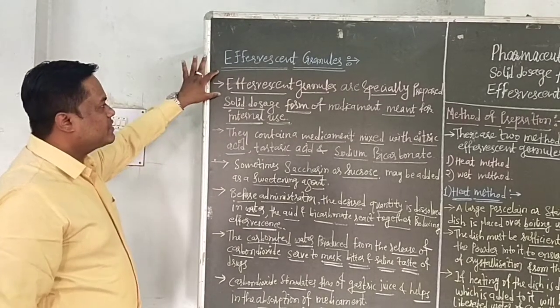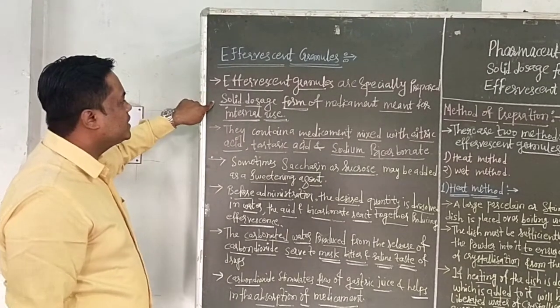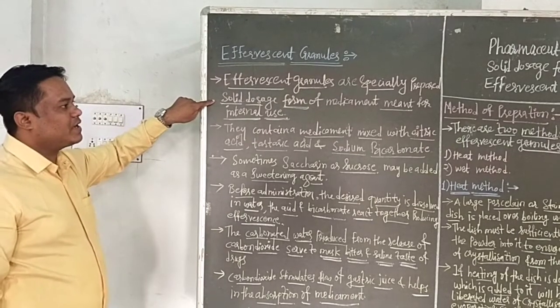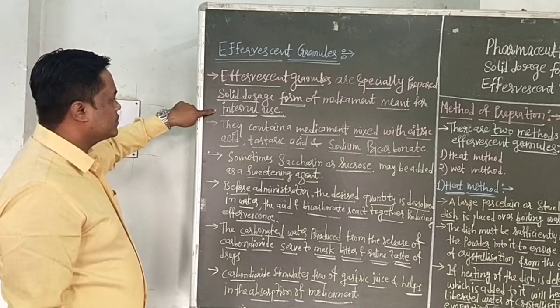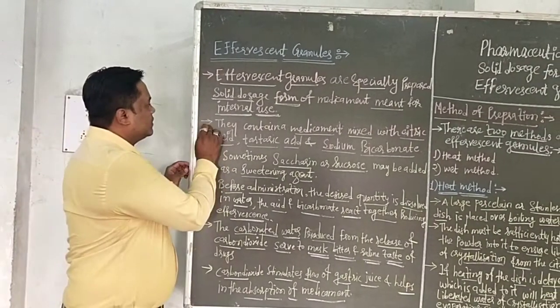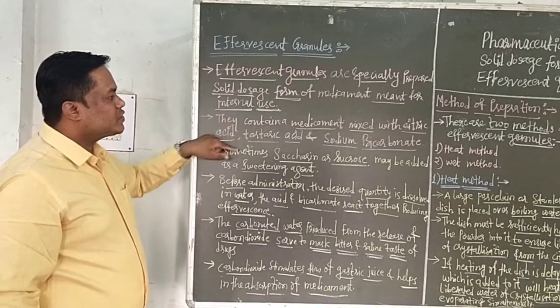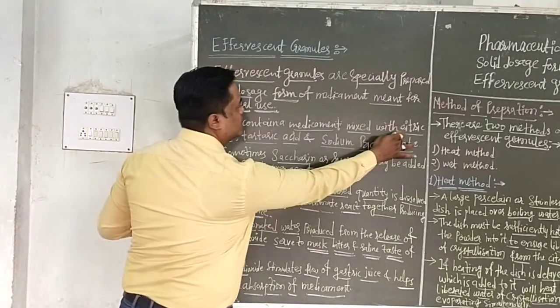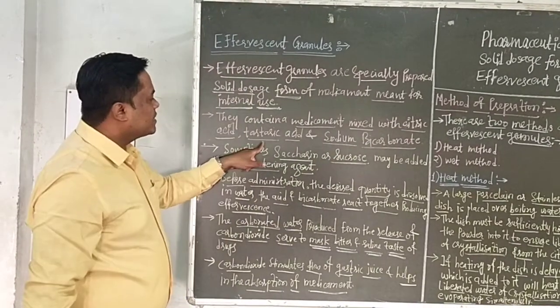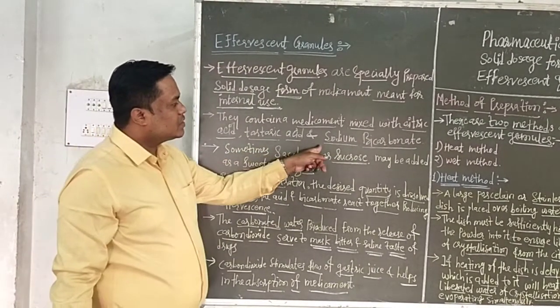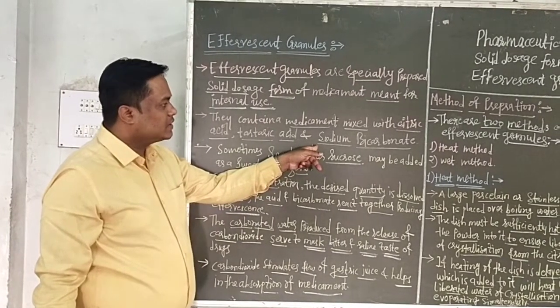Effervescent granules are specially prepared solid dosage forms of medicament meant for internal use. They contain a medicament mixed with citric acid, tartaric acid, and sodium bicarbonate.